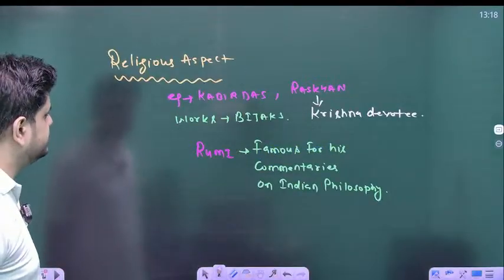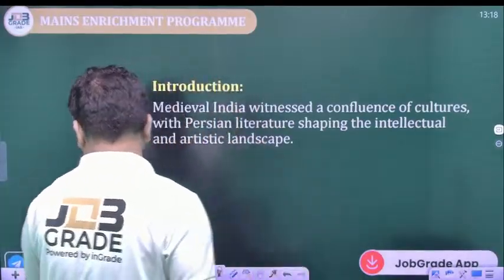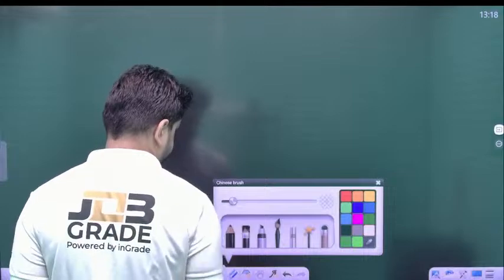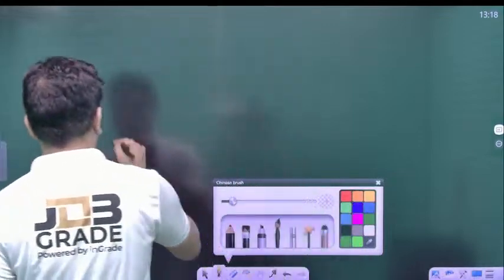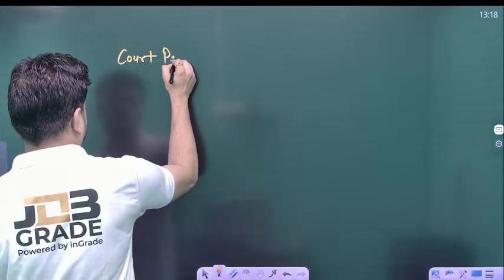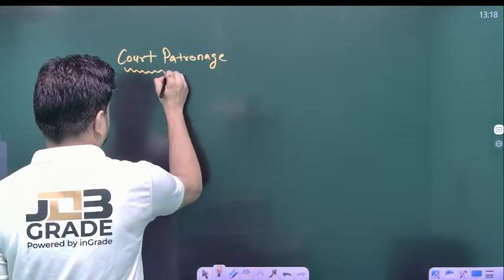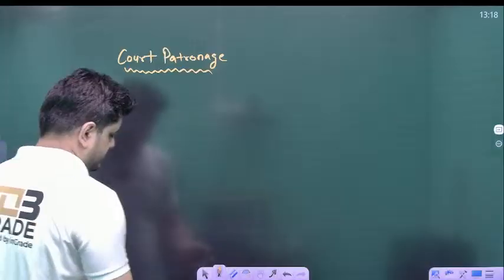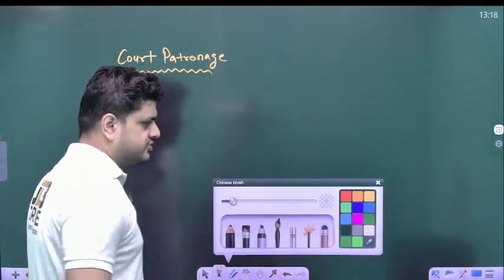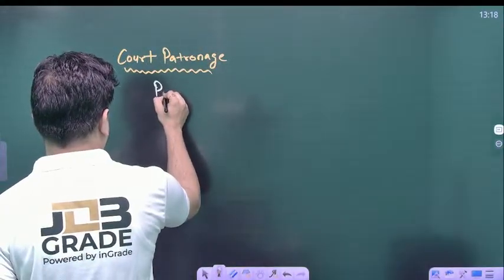We have already discussed the religious aspect. Let us discuss court patronage. These Persian scholars, poets and lyricists were patronized by both the sultans as well as the Mughals.